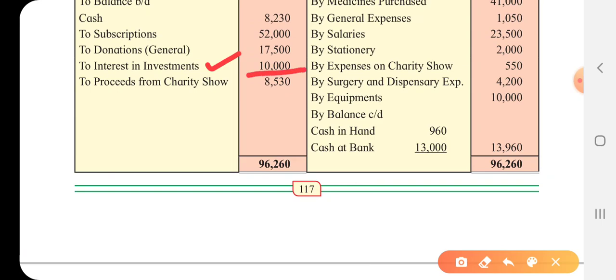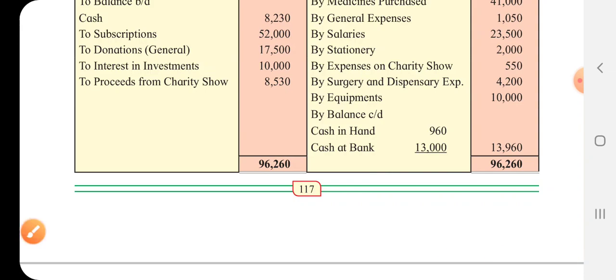on the receipt side, and it is 10,000. Means no interest is accrued on investment. Whatever was supposed to be received has been received in this year. So this is not a hidden adjustment. We have received the interest of 10,000 on our investment during the year. So we need not show any interest accrued on it. There is no hidden adjustment on it.